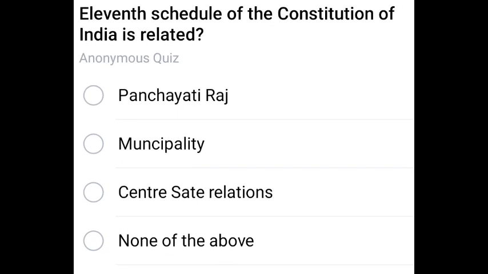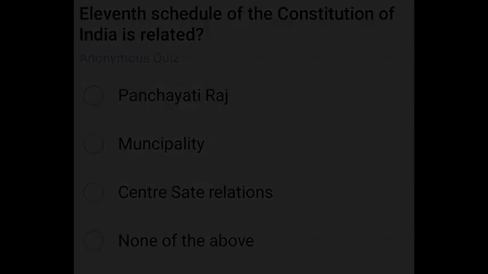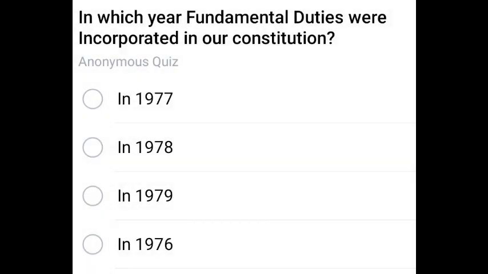Next question. The 11th schedule of the Constitution of India is related to Panchayati Raj. Next question. In which year were fundamental duties incorporated in our Constitution? Fundamental duties, 1976. Next question.